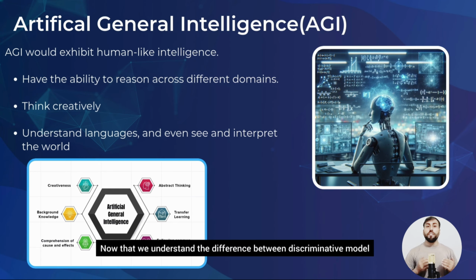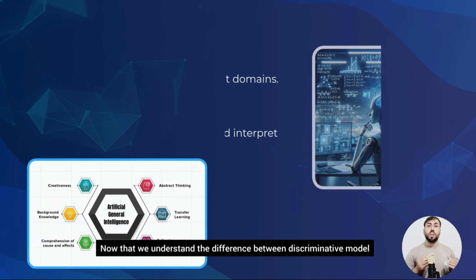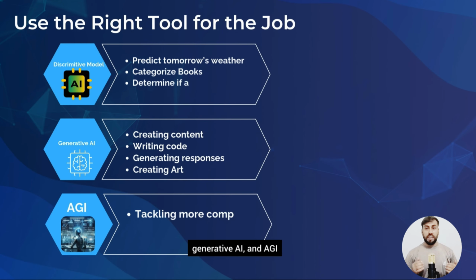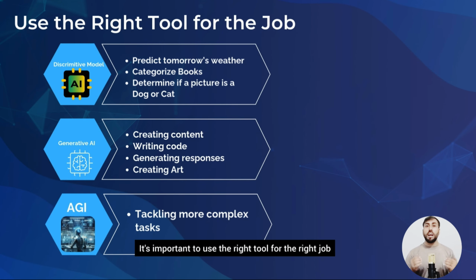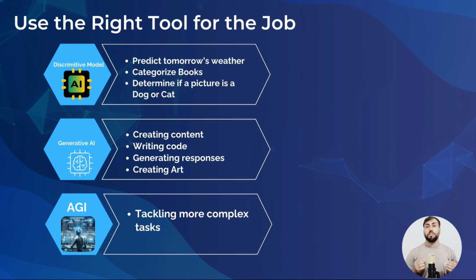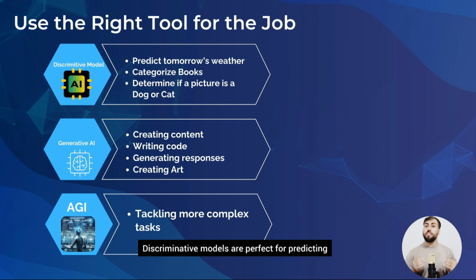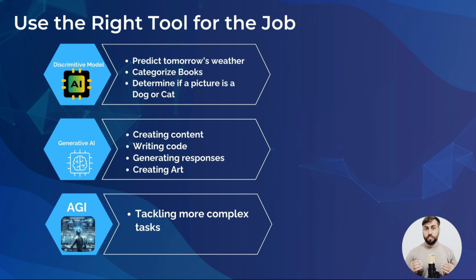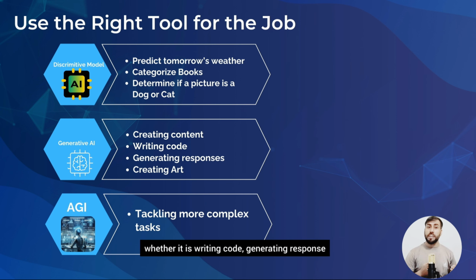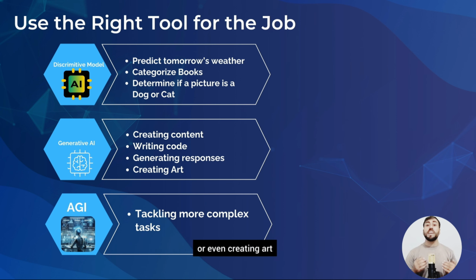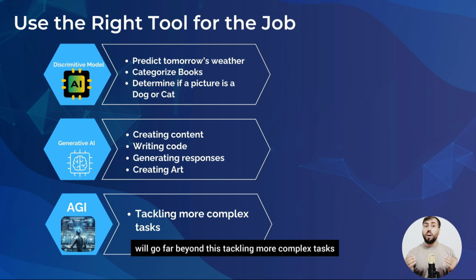Now that we understand the difference between discriminative models, generative AI, and AGI, it's important to use the right tool for the right job. Discriminative models are perfect for predicting things like the weather or categorizing images. Generative AI, on the other hand, is great for creating new content, whether it is writing code, generating responses, or even creating art. AGI, whenever it comes, will go far beyond this, tackling more complex tasks.